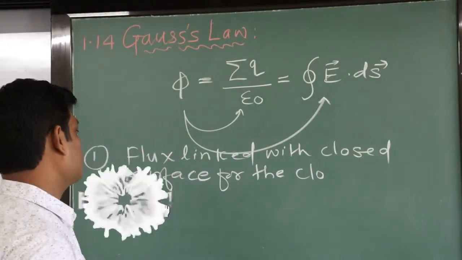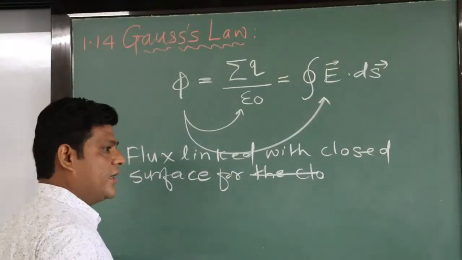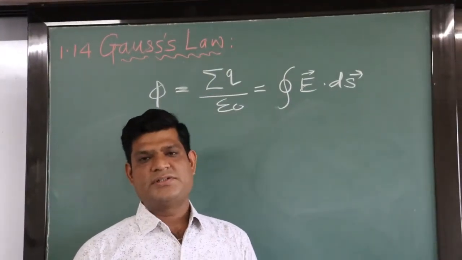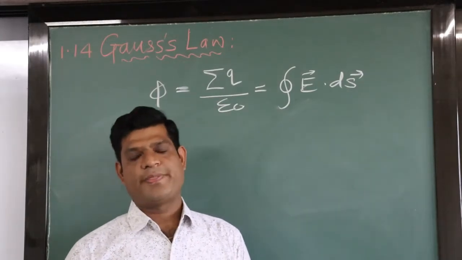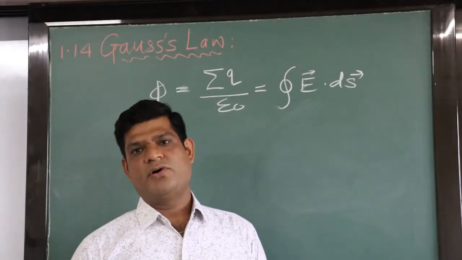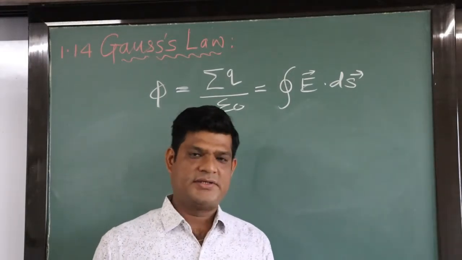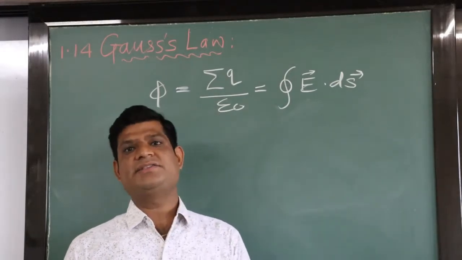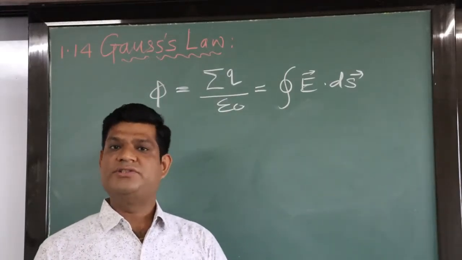In the last video we studied Gauss law. What is the statement of Gauss law? The flux linked with any closed surface is equal to the net charge enclosed by the closed surface divided by epsilon 0.